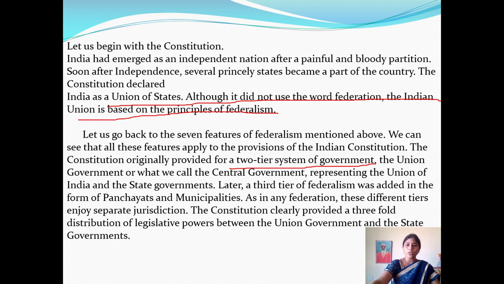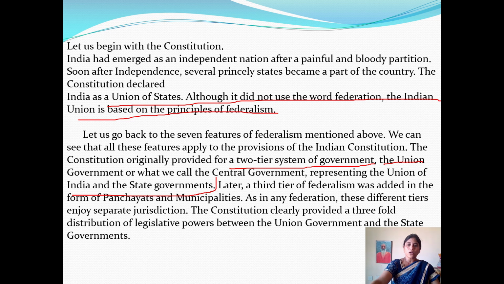Next, the union government, also called the central government, represents the Union of India. The central government is the head of the nation, and all the state governments work under the guidelines of the central government, what we call the principle of federalism, power sharing between the levels.